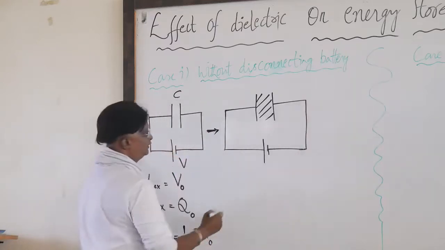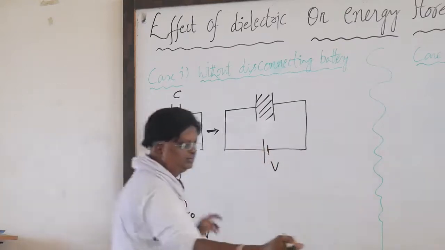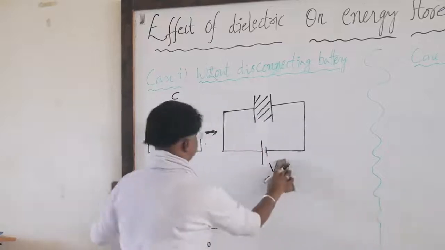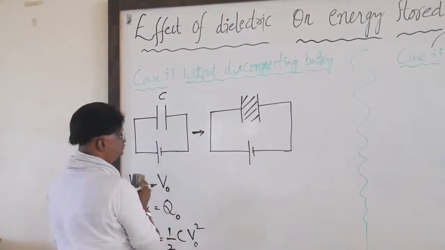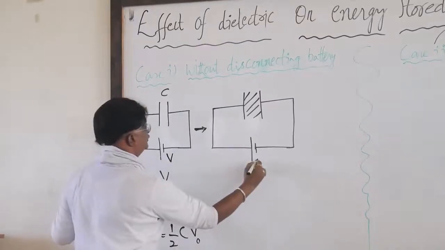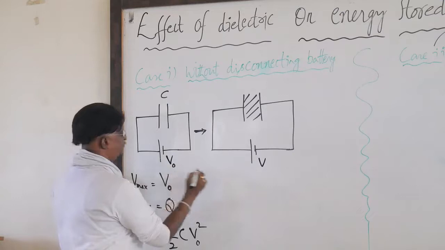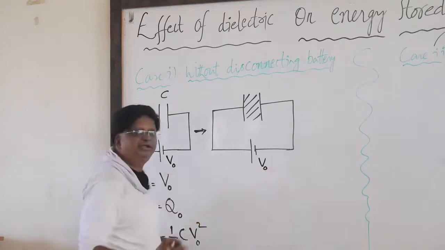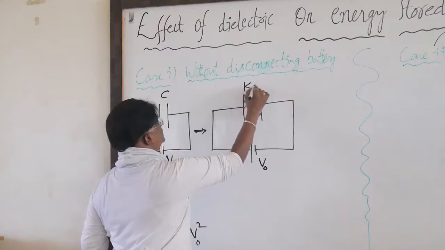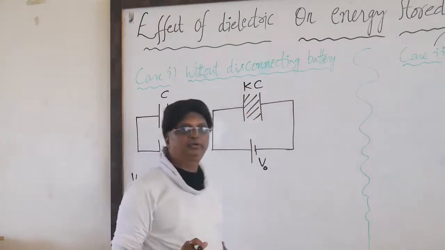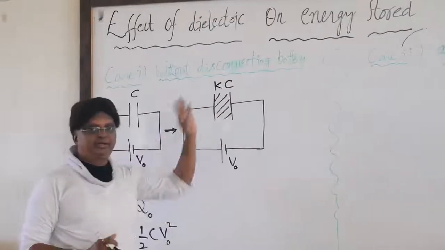Let me suppose this is V0 volts, the same V0. Now this time, remember, the capacity becomes KC, because that is our concept. Whenever complete filling is there, capacity becomes K times.